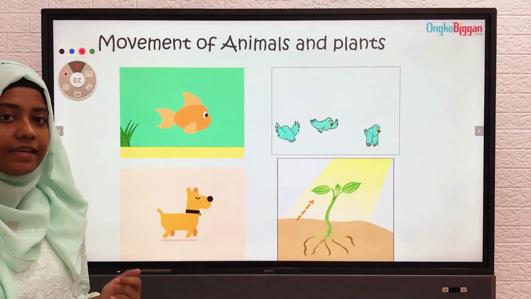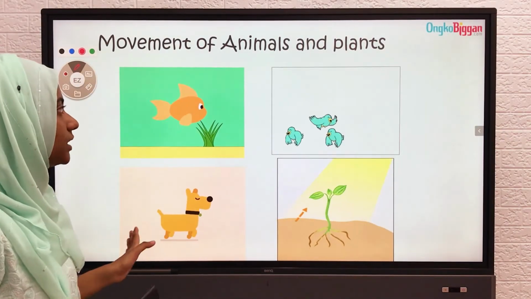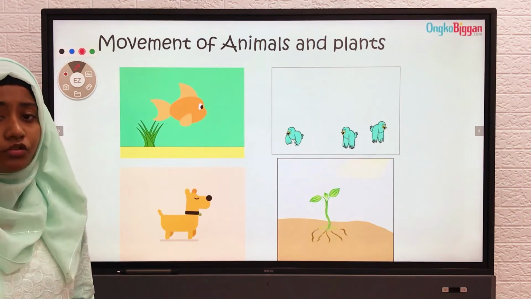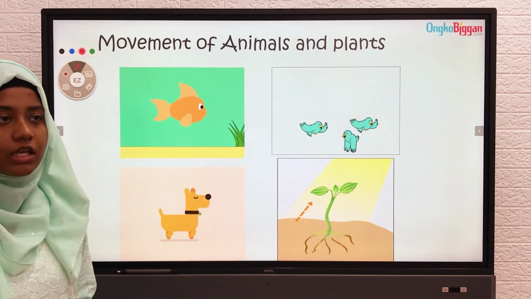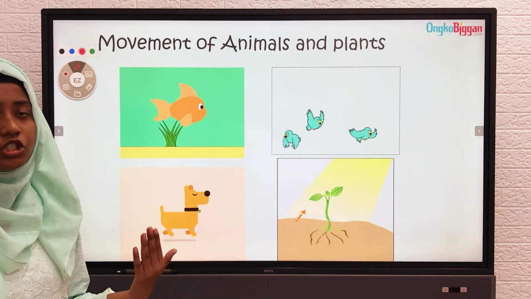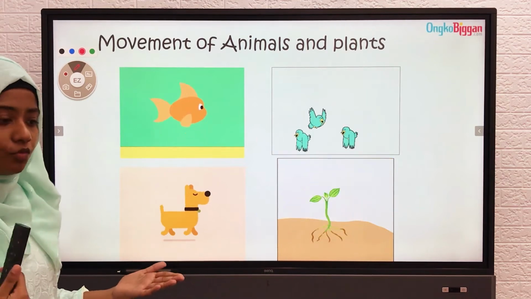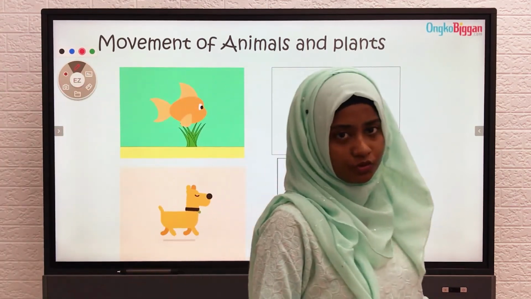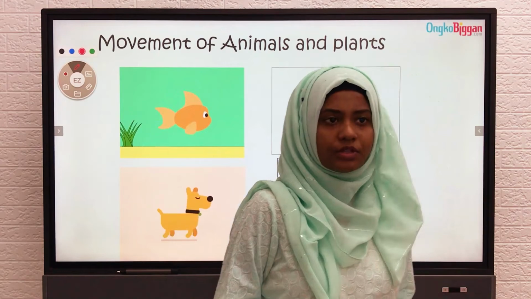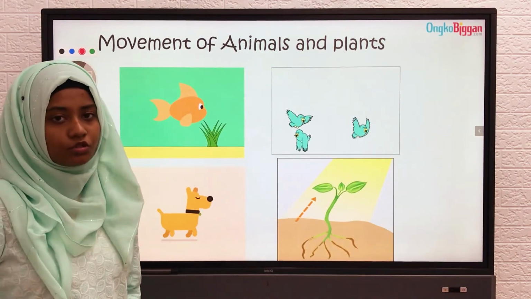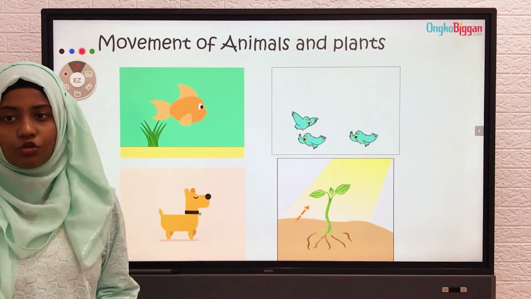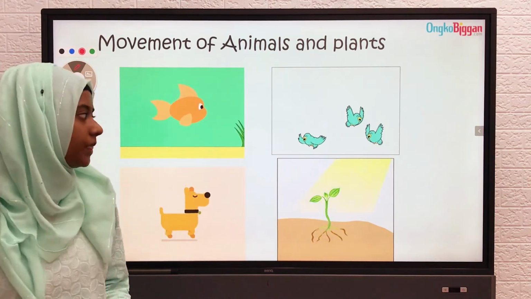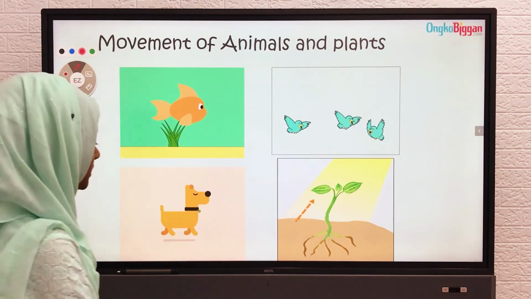Now let us see in this slide how animals and plants move. But I have already discussed in my previous slide that plants do not move, they usually change their direction. Moving means moving from one place to another, but being fixed in a position and moving is known as changing the direction. So first let us see the plant.